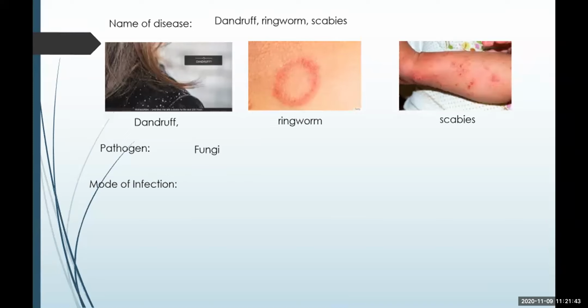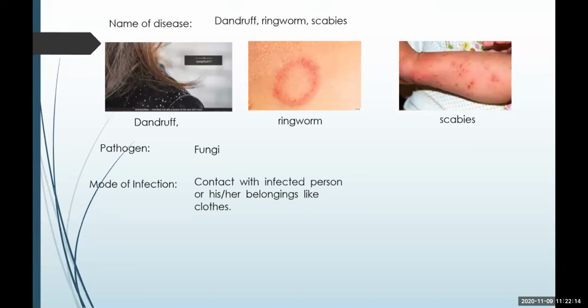So whenever there is a person who is suffering from ringworms or scabies especially, the clothes of this person have to be washed separately in lukewarm water and with some kind of disinfectant like Dettol or soap, so that the fungus does not proliferate and infect the other persons in the house.